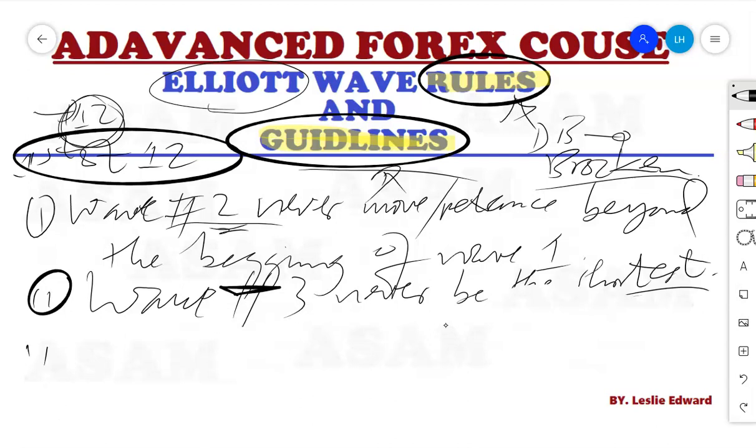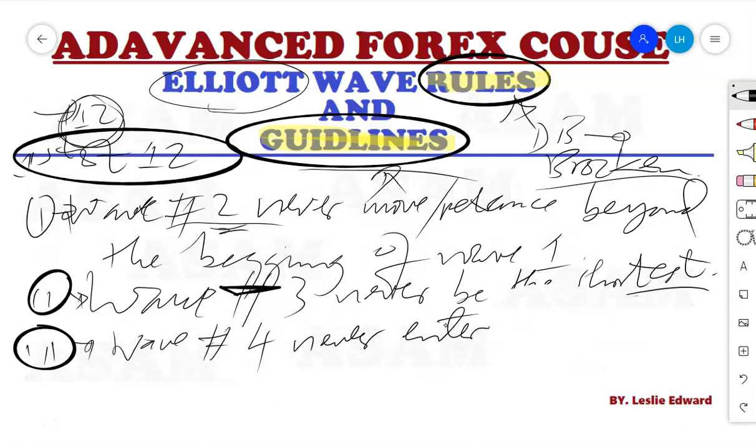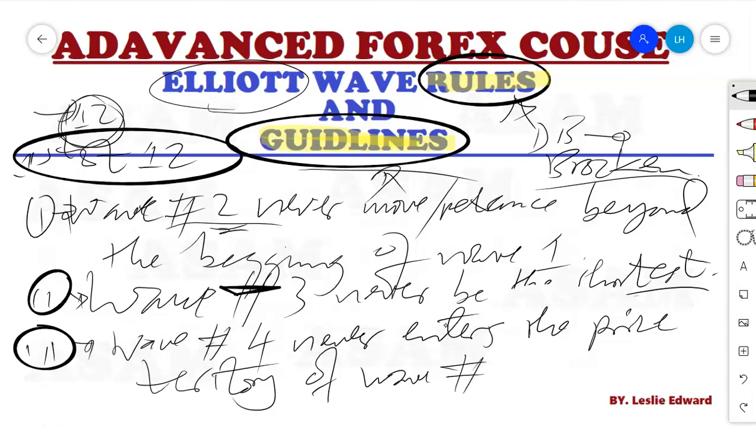And then the last major rule that most mentors present: wave number 4 never enters the price territory of wave number 1. Mainly this is in an impulse. That's why I said that when you are learning these rules and guidelines, they apply in every pattern, in every variation, and also in combinations. So this rule, that wave number 4 never enters the price territory of wave number 1, usually applies in impulses.